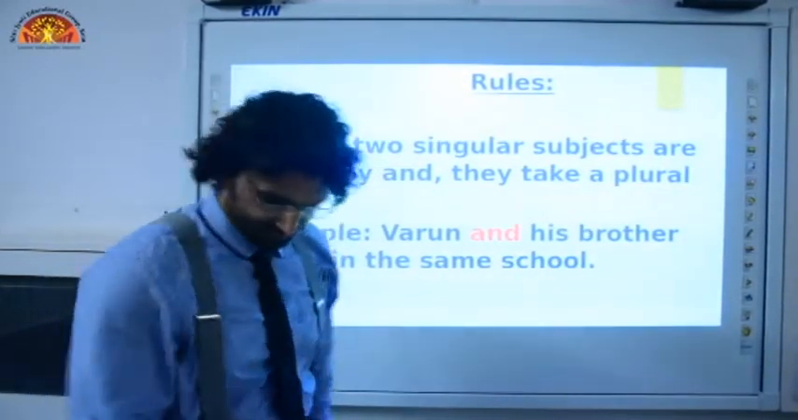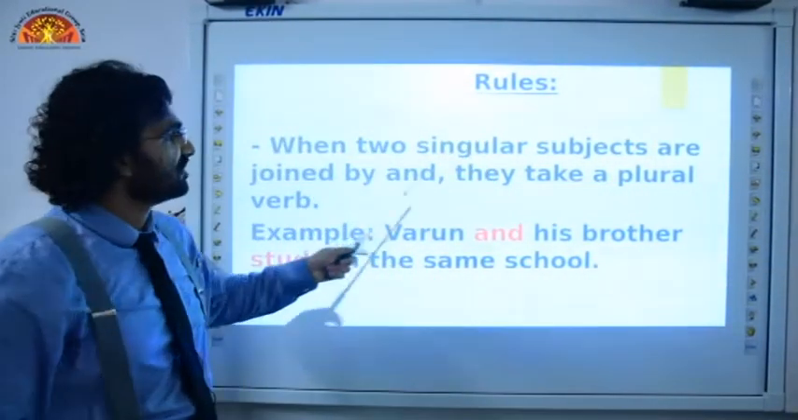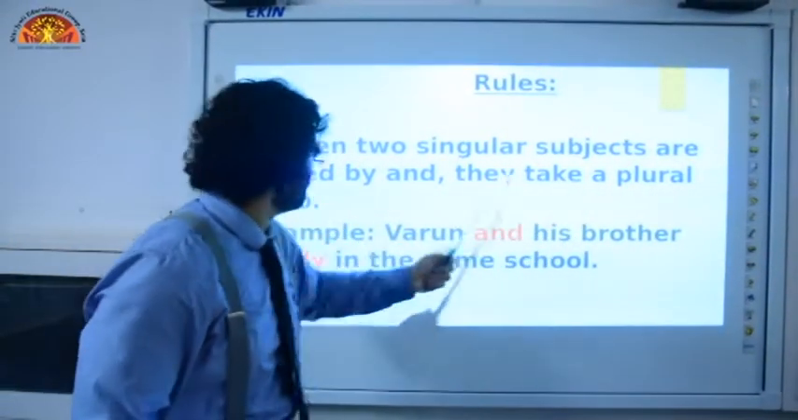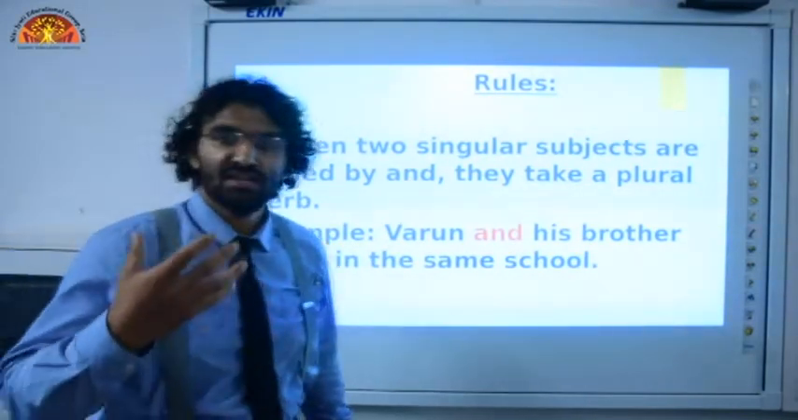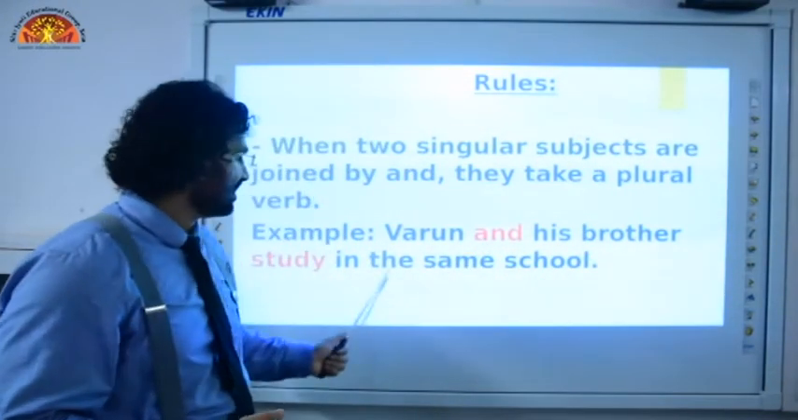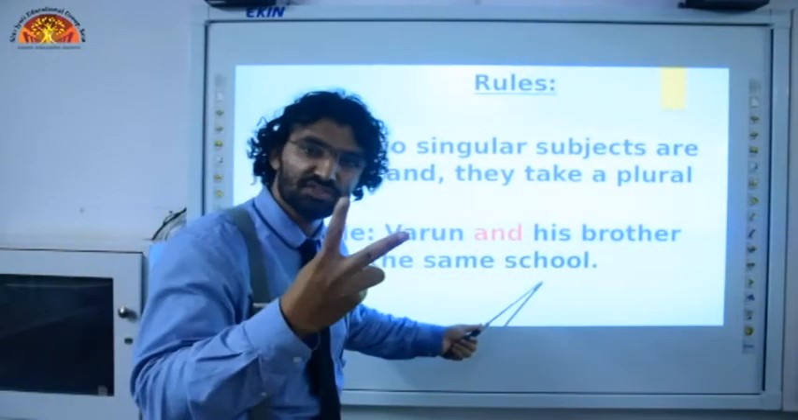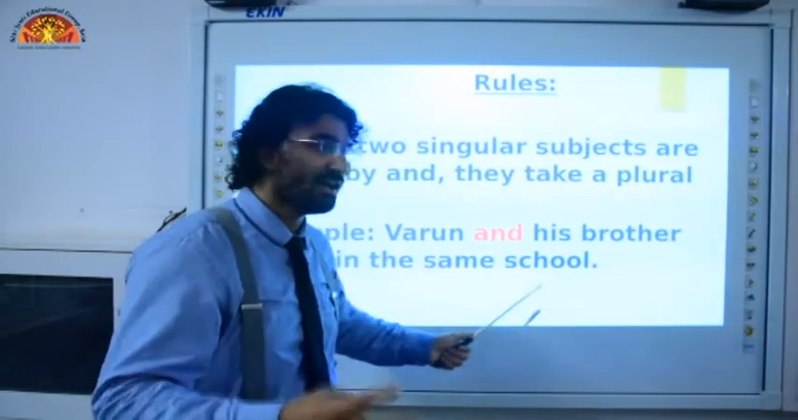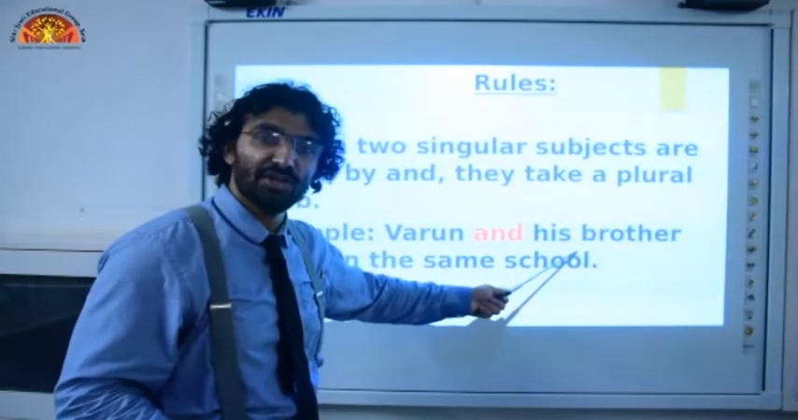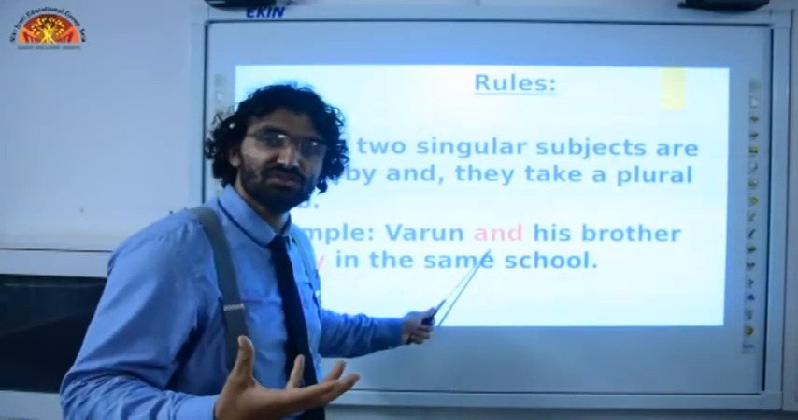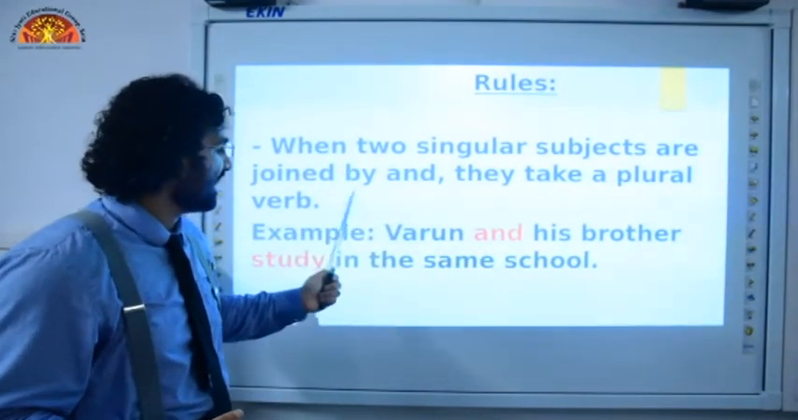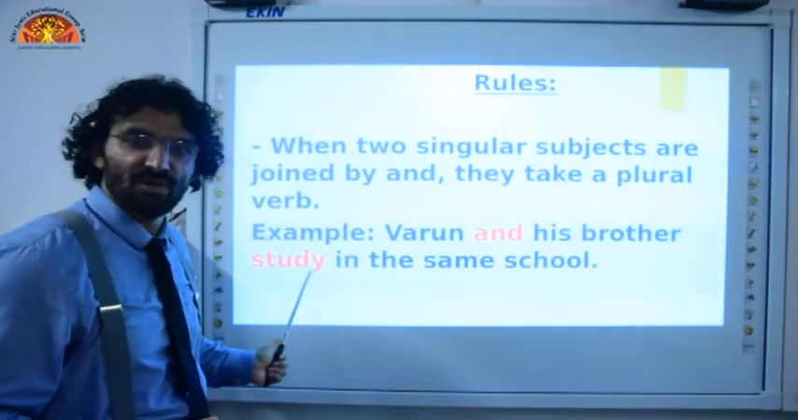Rule number 1. When two singular subjects are joined by and, they take a plural form of verb. For example, Varun and his brother study in the same school. Here we can see two subjects in the sentence. Subject number 1, Varun. Subject number 2, his brother. We have two subjects and they are joined by and. So we have used this plural form of verb. So when two subjects are joined by and, we will always use plural form of verb.